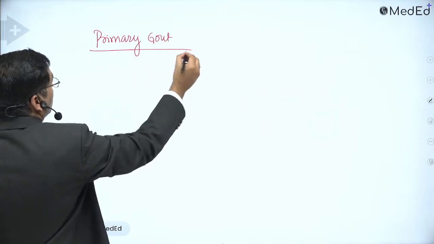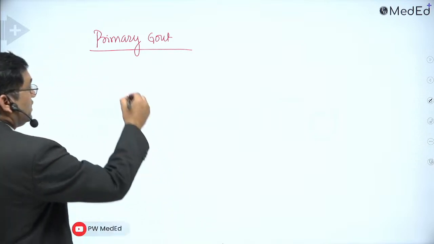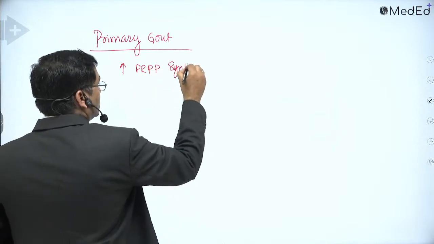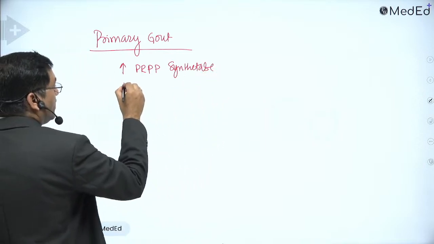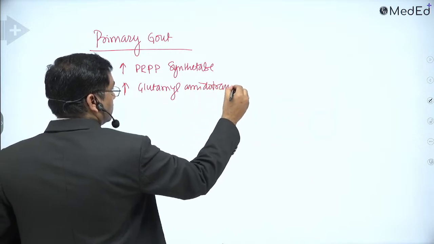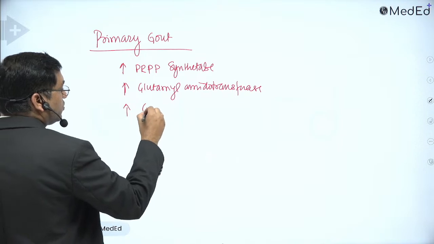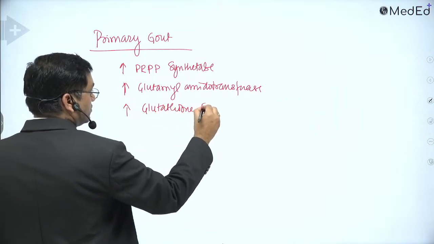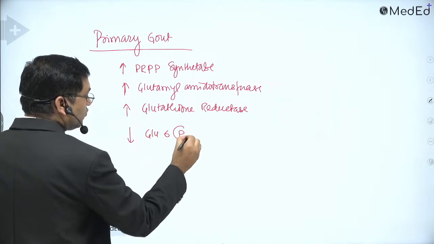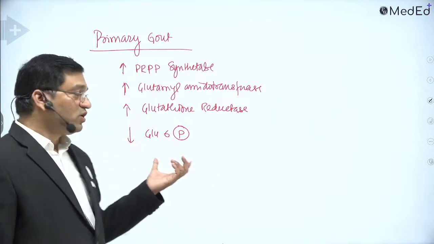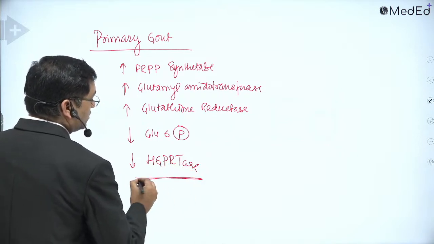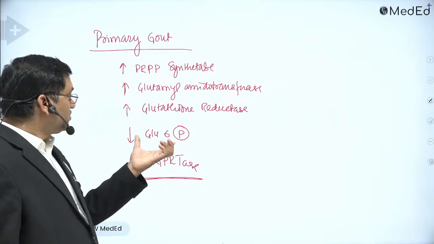The causes are increased activity of PRPP (phosphoribosyl pyrophosphate) synthetase, then glutamyl amido transferase, then increased activity of glutathione reductase, then decreased activity of glucose 6-phosphatase, as in von Gierke's disease, and decreased activity of HGPRTase, the purine salvage pathway enzyme, as in Lesch-Nyhan syndrome. So Lesch-Nyhan syndrome, von Gierke's disease, and increased activity of these three.